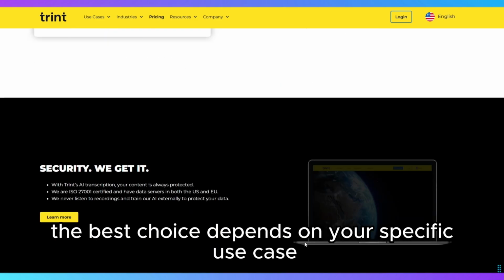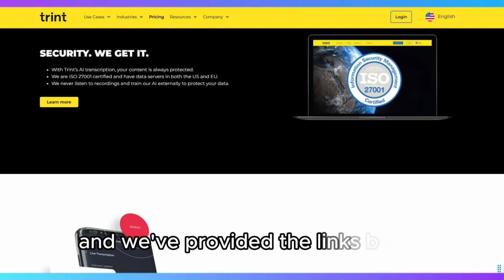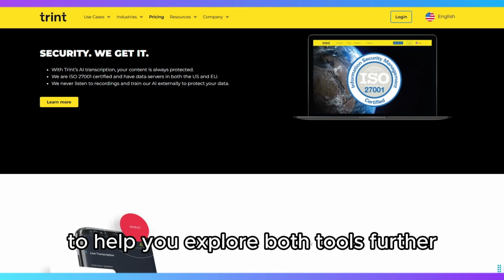Ultimately, the best choice depends on your specific use case, and we've provided the links below to help you explore both tools further.